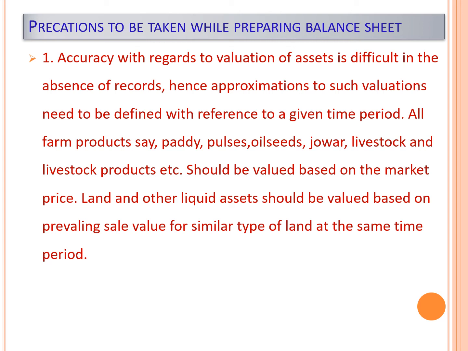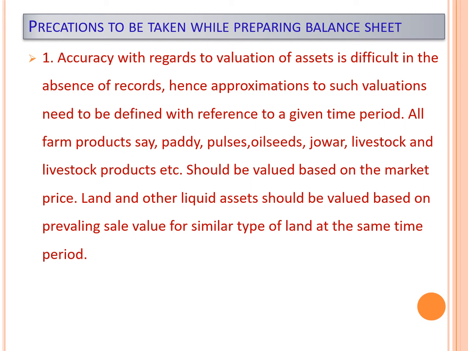If we cannot maintain the records, then the absolute price is not available with us. In such a situation, we have to take approximations of valuations to calculate a balance sheet. In case of any type of farm products, to take the valuation, we have to take the current market price at the point of time when we are going to calculate the balance sheet.